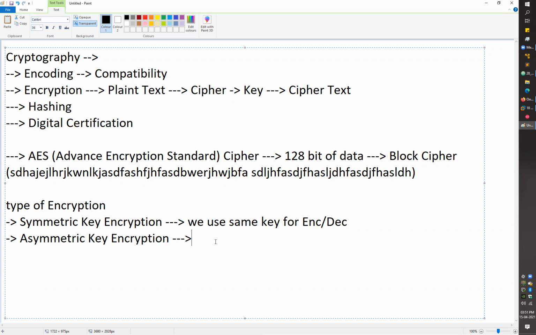You have to use a separate key for encryption and a separate key for decryption. You can't use the same key for both. You have to use different string values, one for encryption and a different one for decryption.